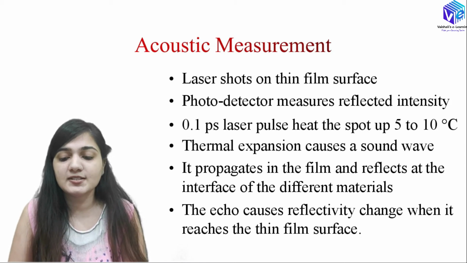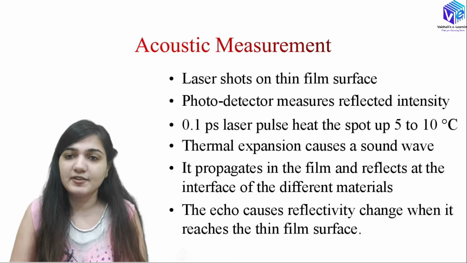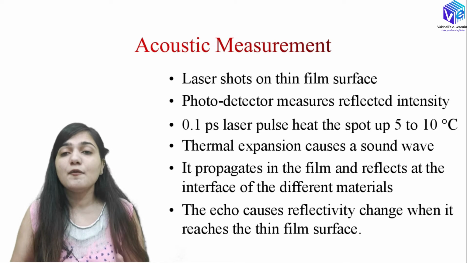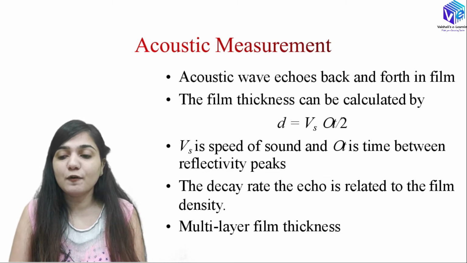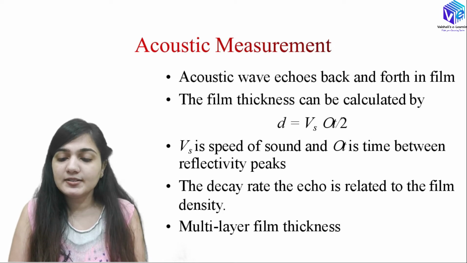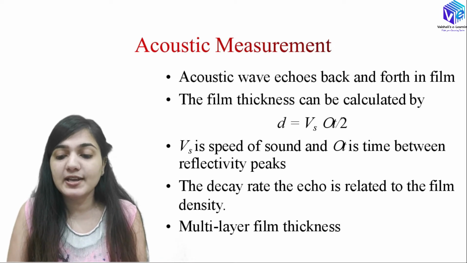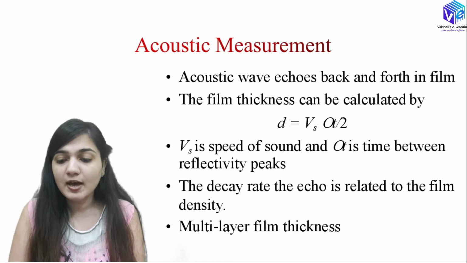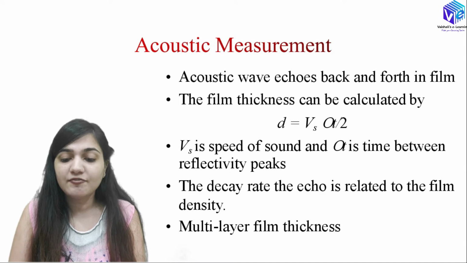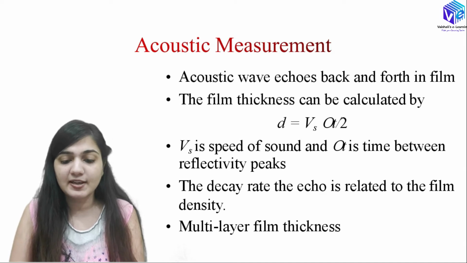The echo causes a reflectivity change when it reaches the thin film surface, and this reflectivity we are going to measure. The acoustic wave echoes back and forth in the film, and the film thickness can be calculated with this formula: D is equal to Vs ΔT upon 2. Vs is the speed of sound. ΔT is the time between the reflectivity peaks, which we can measure.